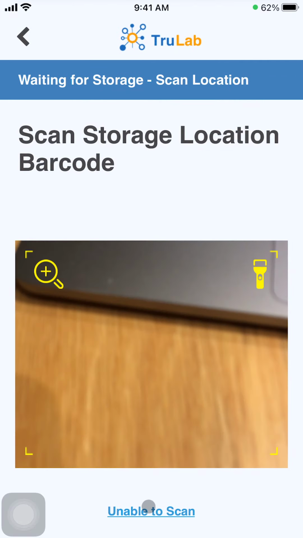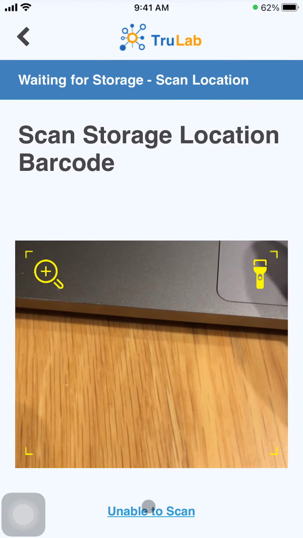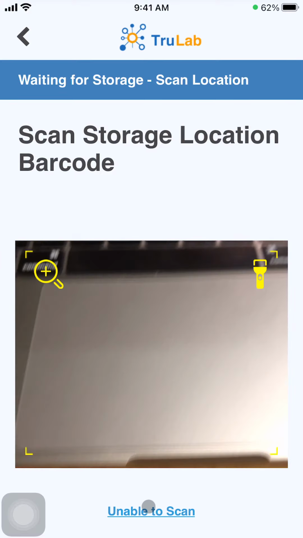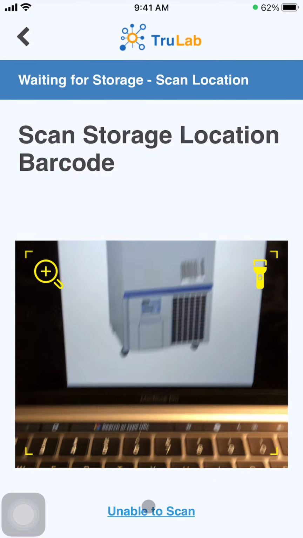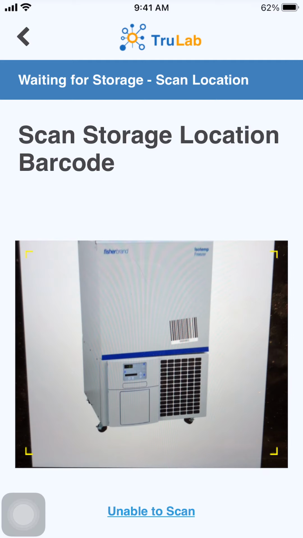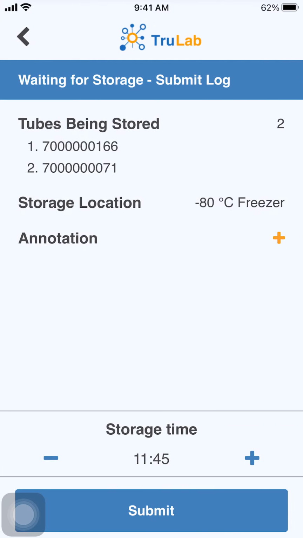I can hit Next, and now I'm prompted to scan the storage location barcode for the location in which I'm putting the samples. And so here you can see that I have an example barcode on an image of a freezer. And TrueLab will send your site's freezer barcode stickers to place on your freezers so that you can easily scan all of the locations that samples will be stored in.